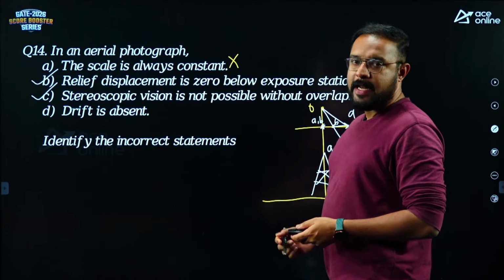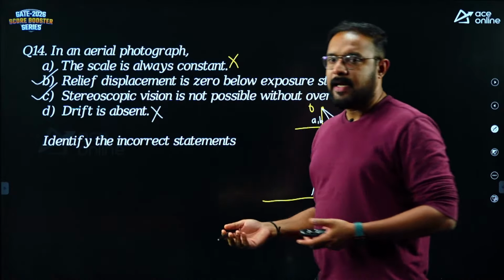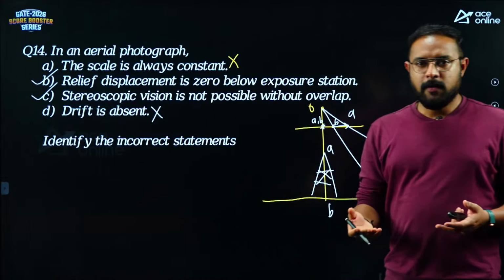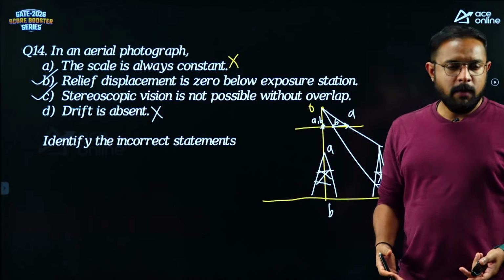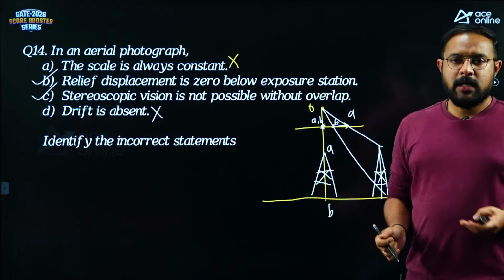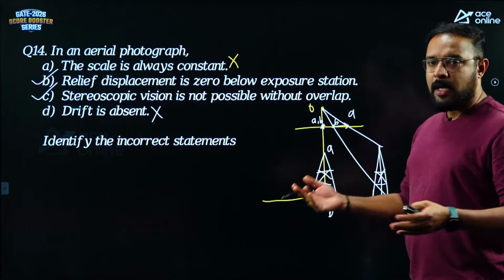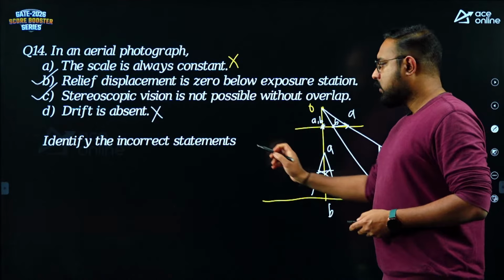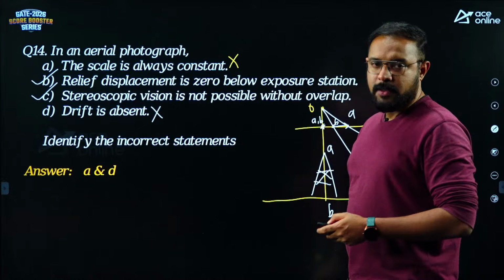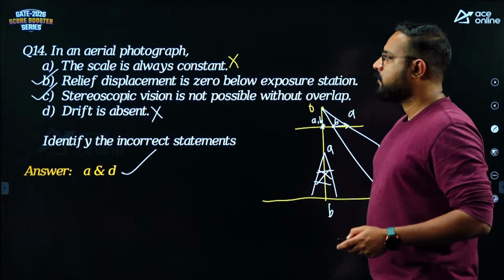Drift is absent in aerial photograph. You can never say that. We can actually never say whether drift is present or not. It may be present, it may not be present. If there are some good strong winds, the aircraft might drift away from its original path. So saying drift is absent is not a correct statement. The incorrect statements here would be A and D.